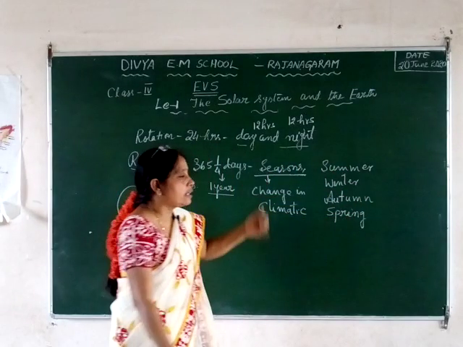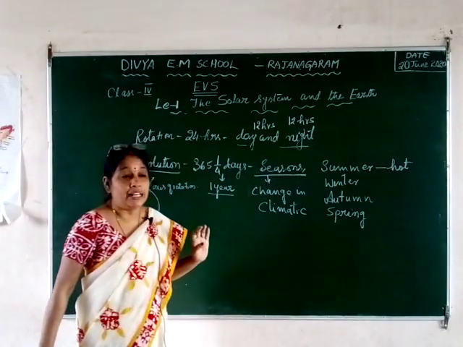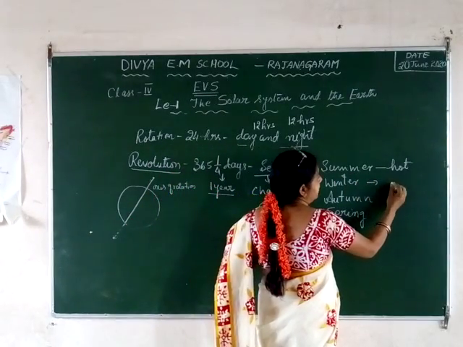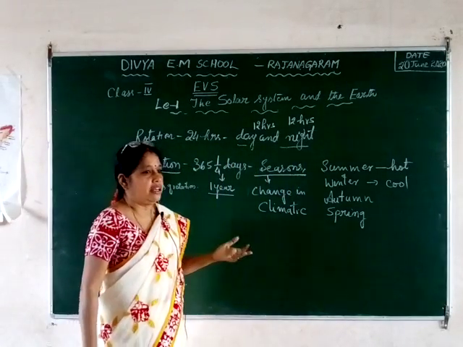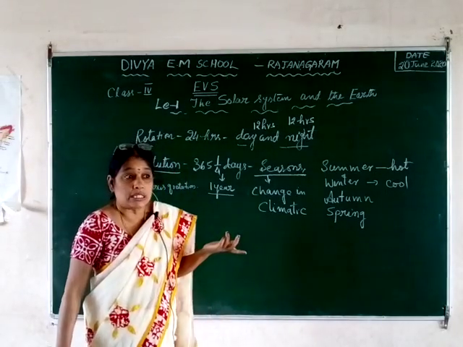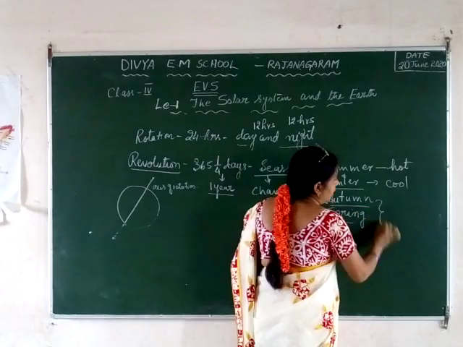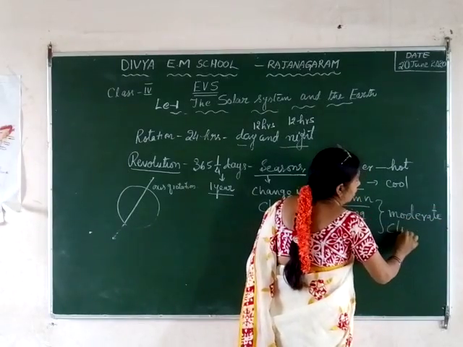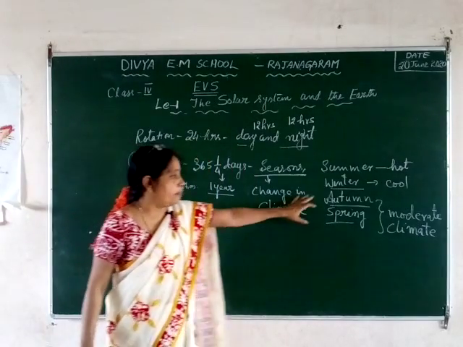What are the climatic conditions of summer? It is very hot. The temperature is very high. And we can enjoy our summer vacation in the summer season. In the winter season, the temperature is very cool. That is December, January, February. At that time we wear sweaters and woolen clothes, because the temperature is very cool. Autumn and spring have a moderate climate, that is neither very hot nor very cool.